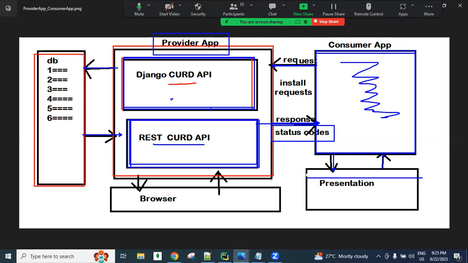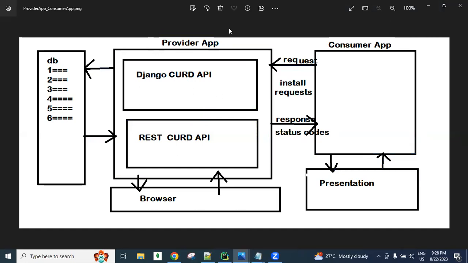Using the Django URLs, communication from one application to another is not possible. Using the REST API URLs only, app to app communication is possible. This point you need to understand. Slowly we will do the development. Clear that? These communications we will do later.